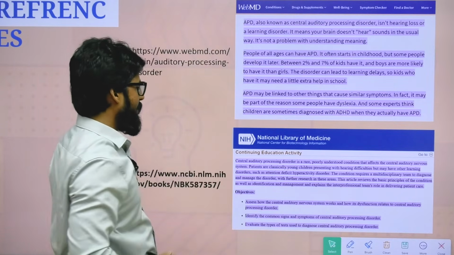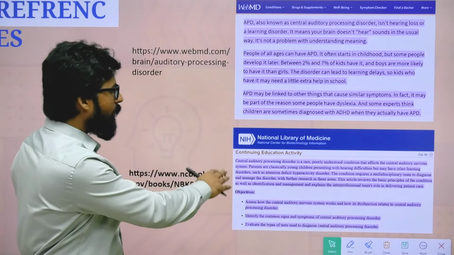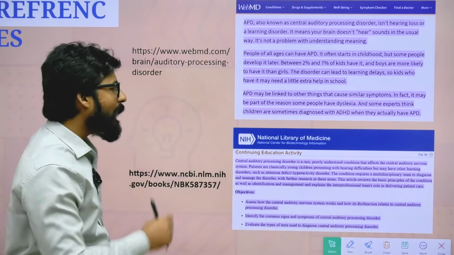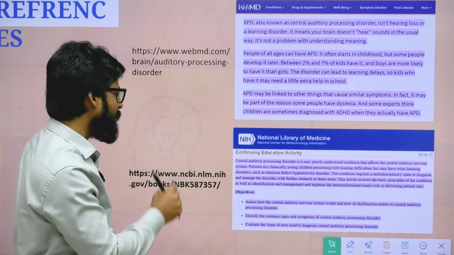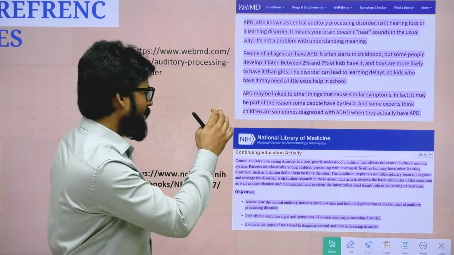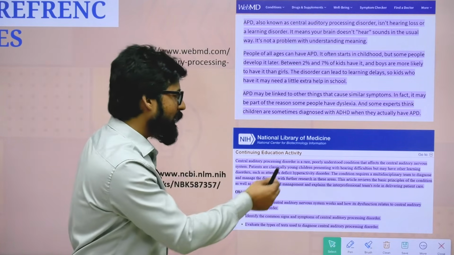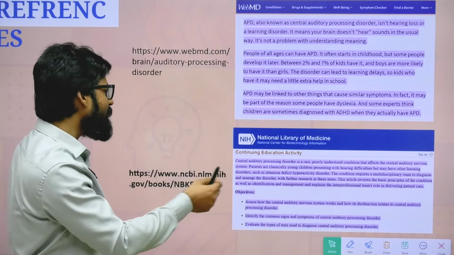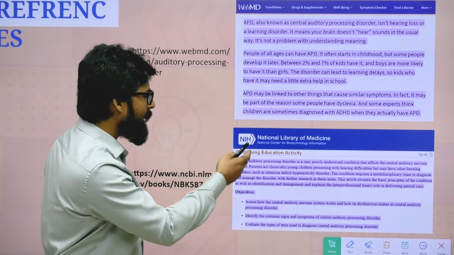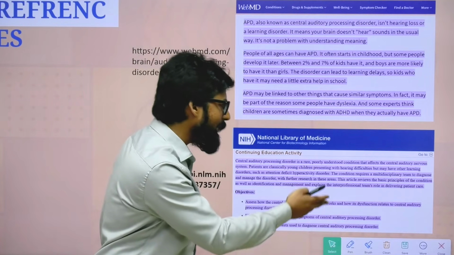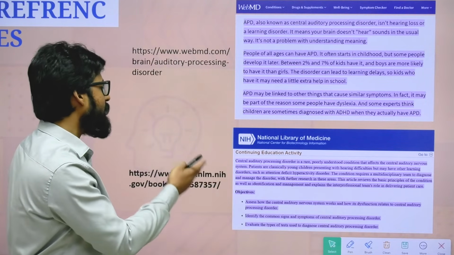If you read this, you can see Central Auditory Processing Disorder is a rare, poorly understood condition that affects the central auditory nervous system. Patients are classically young children presenting with hearing difficulties, but may have other learning disorders such as attention deficit hyperactivity disorder. The condition requires a multidisciplinary team to diagnose and manage the disorder.